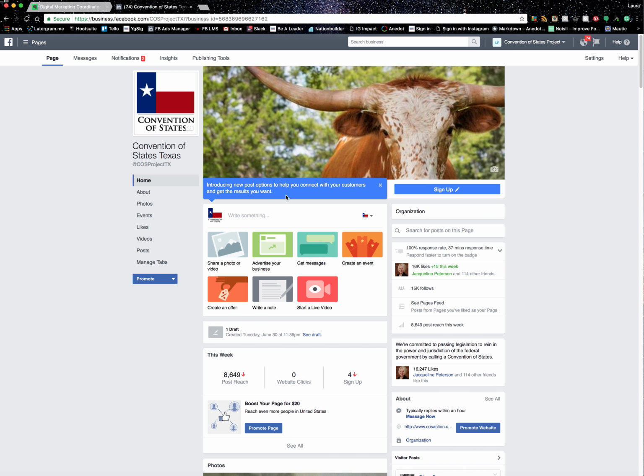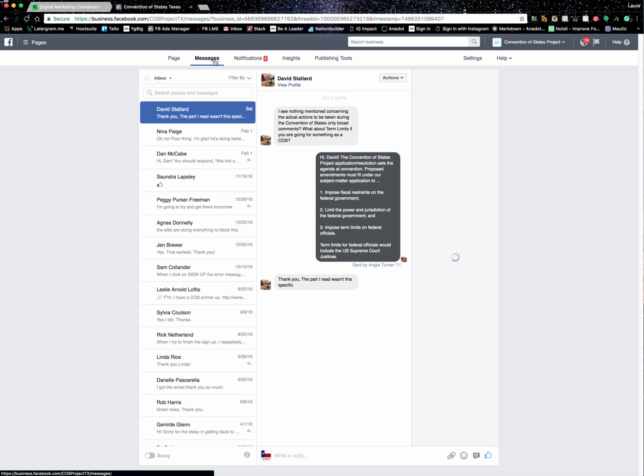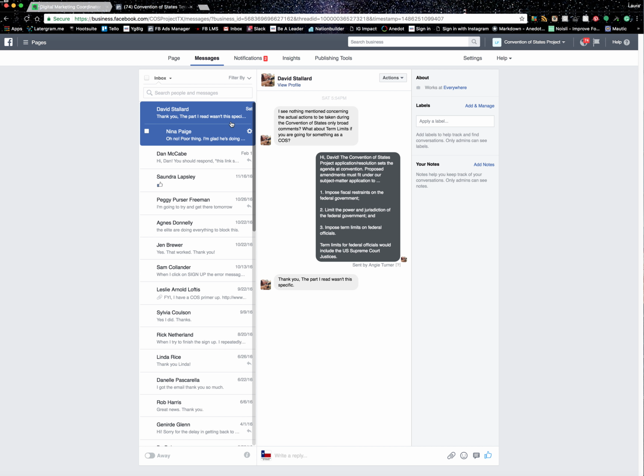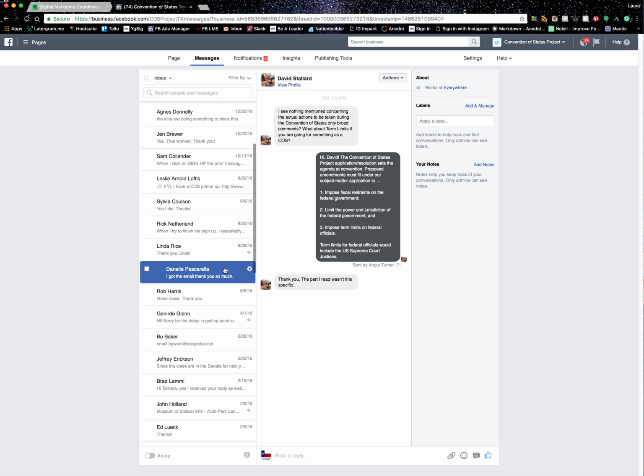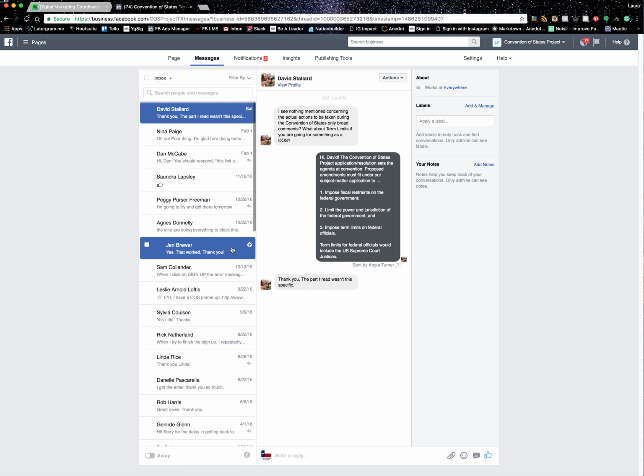So the first priority when it comes to managing engagement, I think, is to keep up with messages into the page. Right up here in this category, you can see messages. And right now there's not an alert, so that means there probably aren't any new messages. But here you can see this is kind of like the inbox of your state Facebook page, and it's basically just like an email messaging tool.